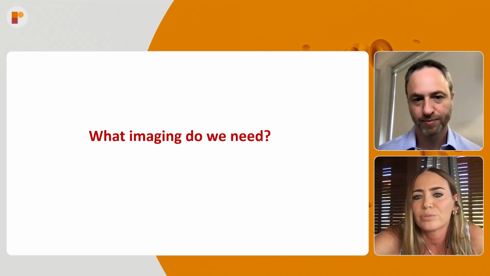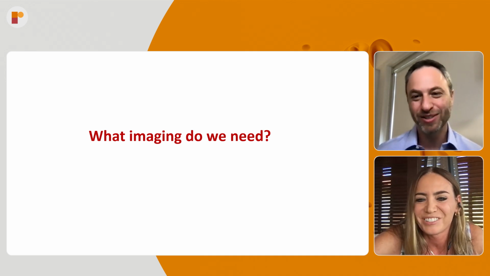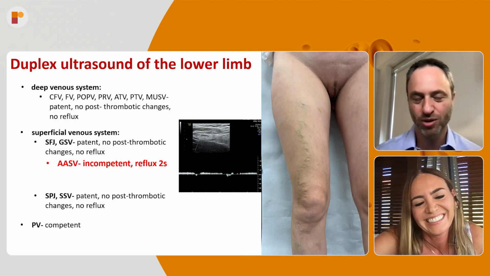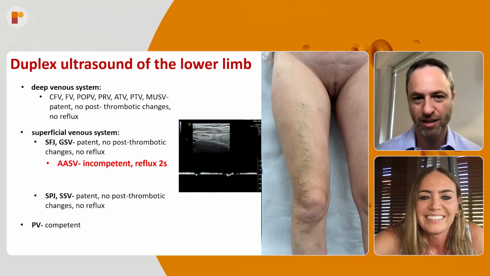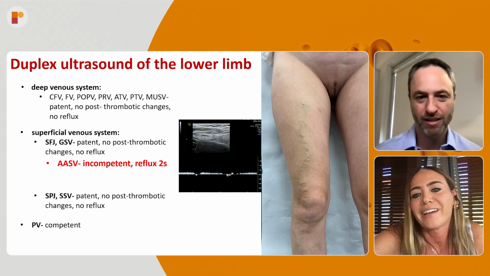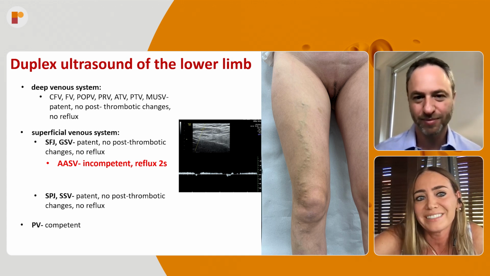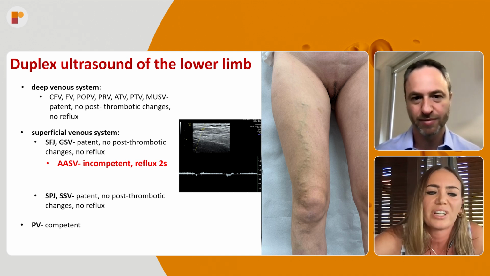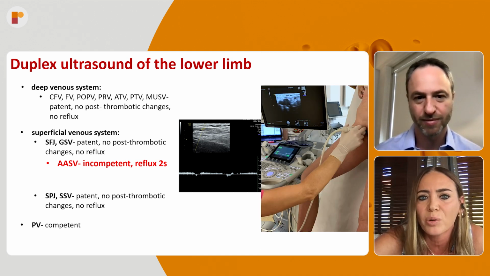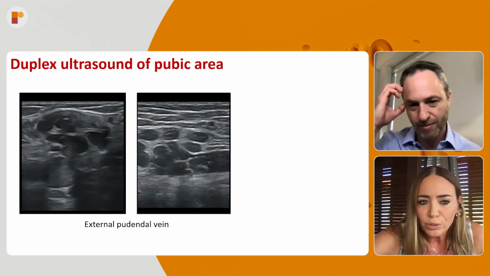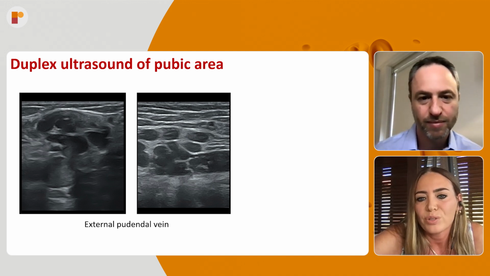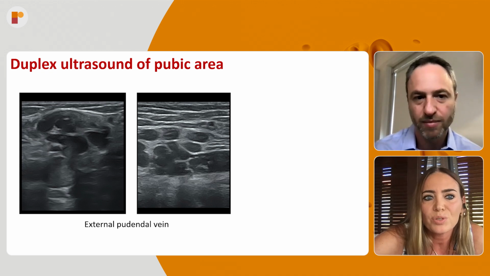So what imaging would you do? You've seen that I prefer ultrasound. I do transabdominal ultrasound on almost all of these patients to assess the pelvic veins. Okay, I started from the leg. So I did the duplex ultrasonography of the lower limb, and she had only anterior accessory saphenous vein incompetency. And then I followed the varicose veins, because I wanted to find the source where the varicose veins are coming from. So I performed the duplex ultrasonography of the pubic area.